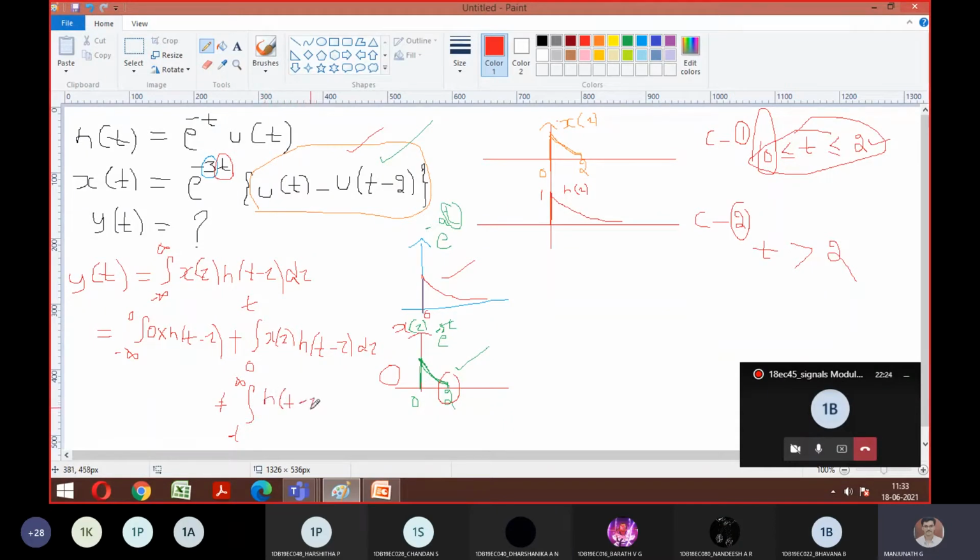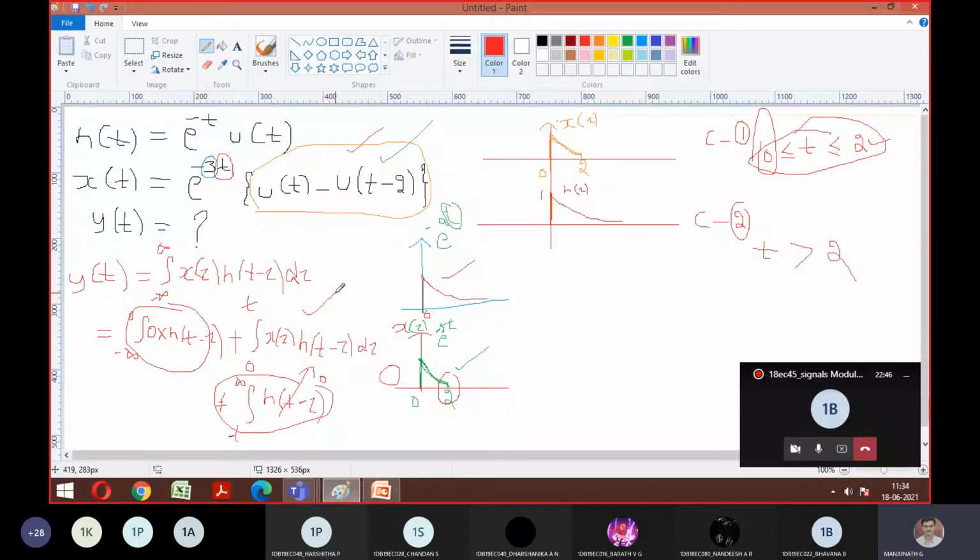Since it is a multiplication, even if you have x of tau, the product is 0. You got an idea now. So in y of t, the first part, minus infinity to 0, is also 0, and t to infinity is also 0. Only this one is left, which is what you are supposed to prove in that waveform.